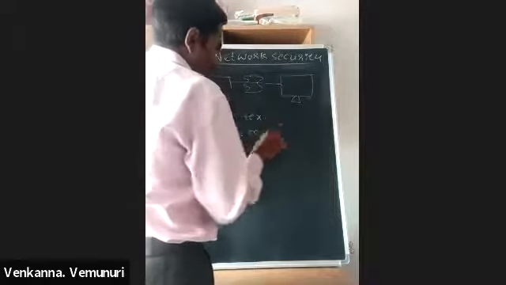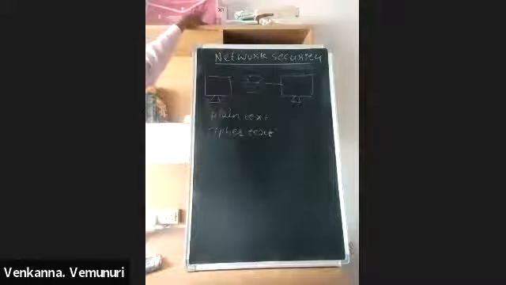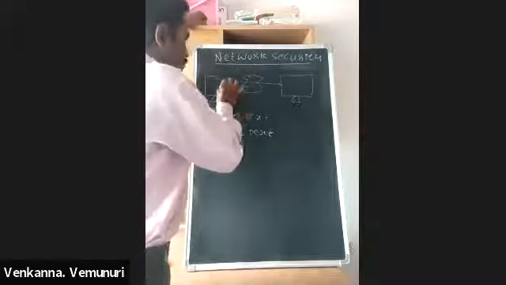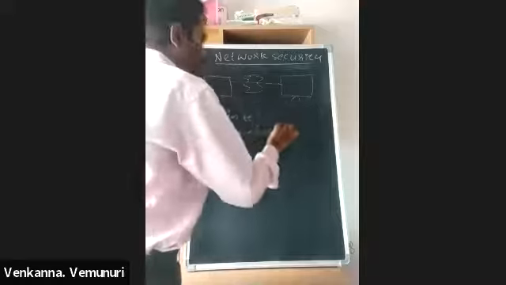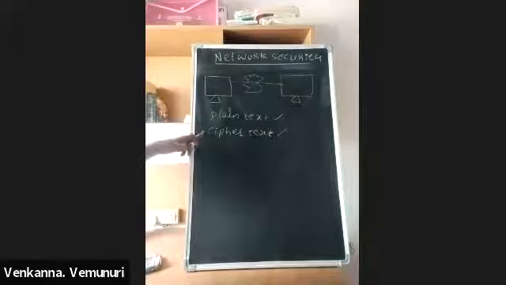In these two methods, we transfer data from one place to another.